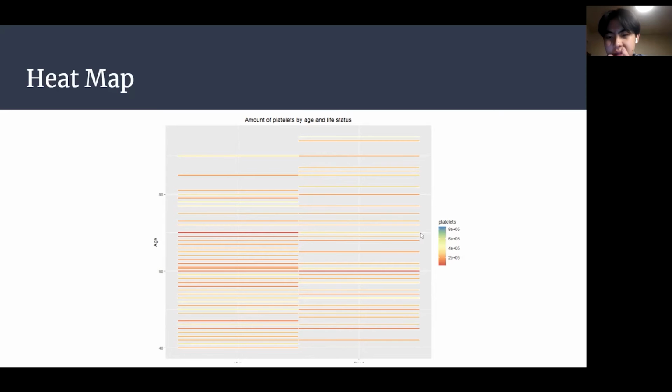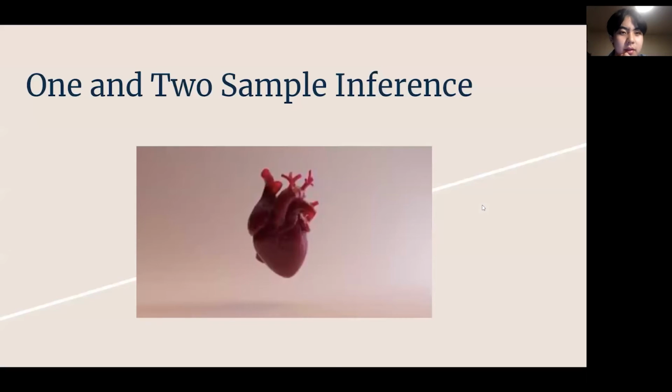And looking at this graph, there doesn't seem to be any extreme amount of platelets for any one age group. So we don't see any blue or green colors on here. So yeah, that should be all the data visualization. And Angela will talk about 1 and 2 sample inferences next.